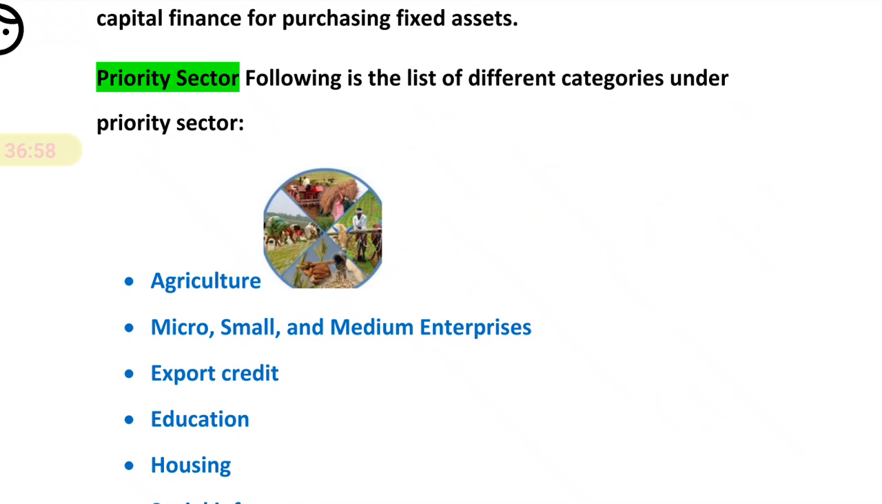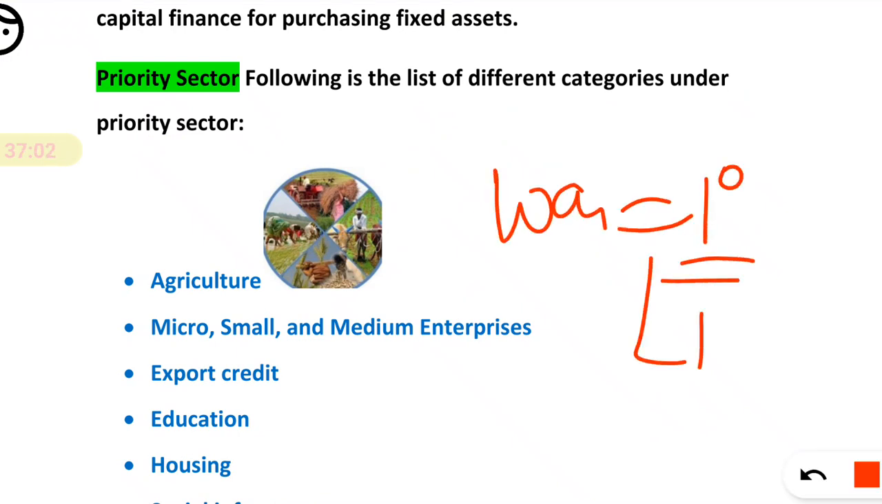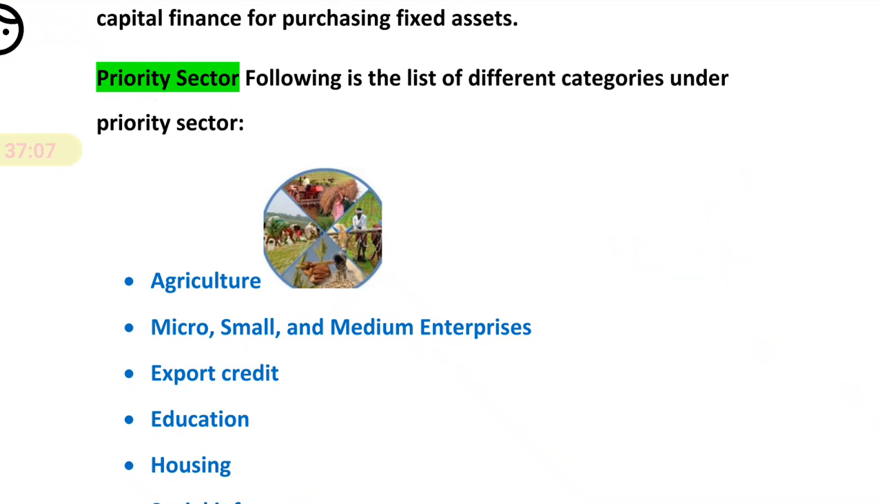Means while giving the loan, priority should be given to that sector. Simply, priority sector means while giving the loan, priority should be given to that sector, so that they have some importance in the economy. Okay, and what are the priority sectors?